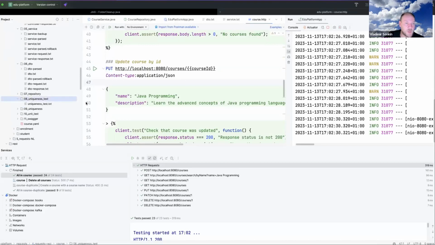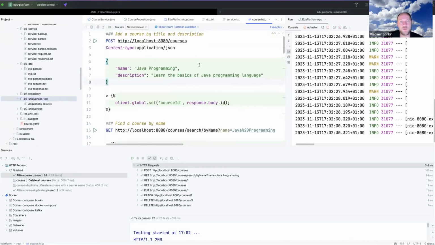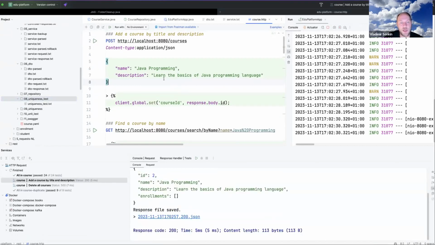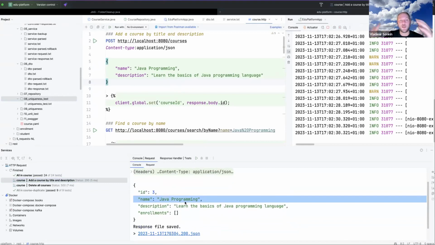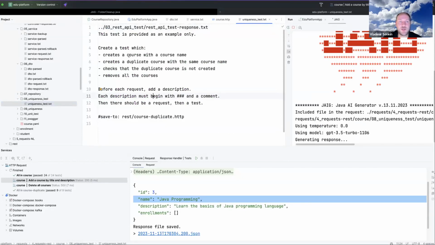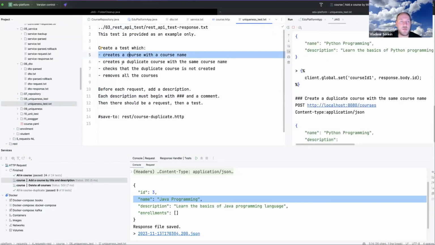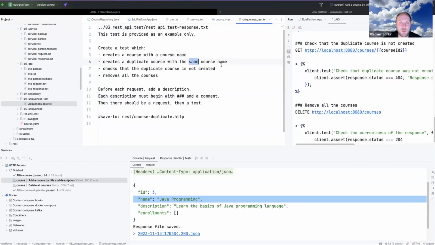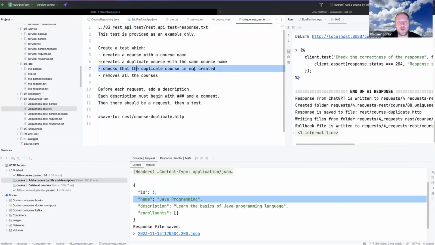Okay, and another problem which we are going to solve. For now, we're able to add two courses with the same name. If I, for example, execute adding Java programming, it added Java programming with ID 2, and I'm able to add the same course again. So it doesn't have the validation that this course already exists. And for this purpose, I will create the uniqueness test. So I'm asking, please generate a test which will create a course with a course name, create a duplicate course with the same course name, and check the duplicate course is not created.